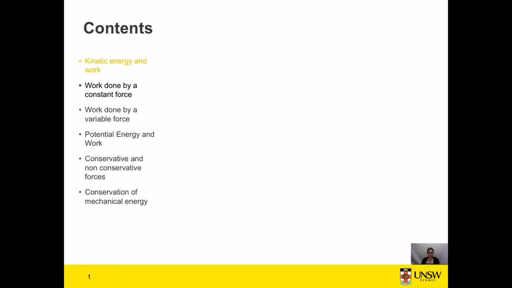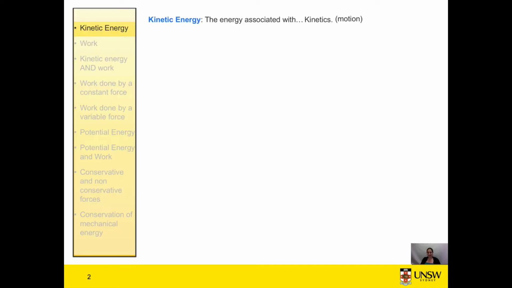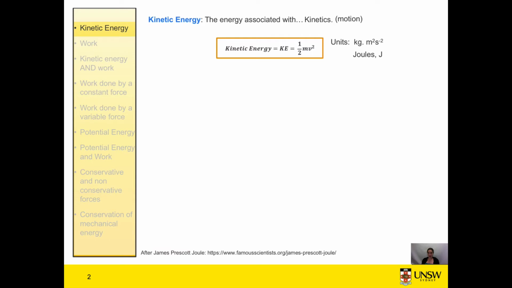We will be looking at, in particular, kinetic energy, potential energy, and work, and the relationship between each of them. And we'll start by looking at the kinetic energy and work. Kinetic energy is, somewhat unsurprisingly, the energy associated with kinetics. That is the energy associated with the motion of an object. If an object has no motion, so if an object has zero velocity or zero speed, then that object has no kinetic energy. The formula for kinetic energy is given by half mv squared, and so the units are therefore kilograms times meters squared per second squared, or more easily and more commonly known as the joule.